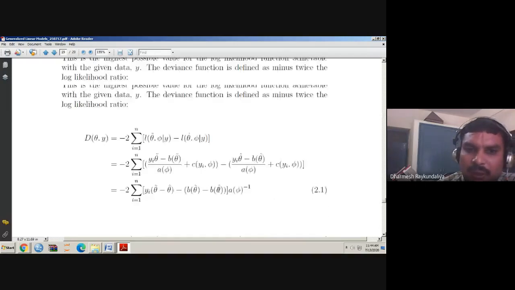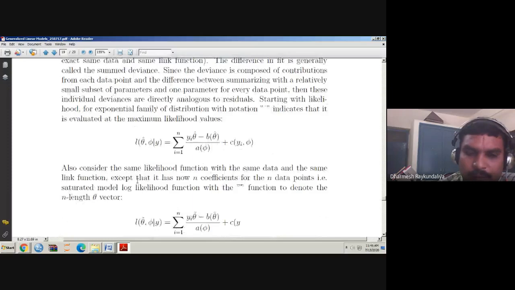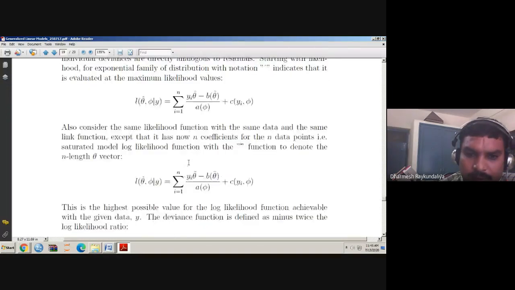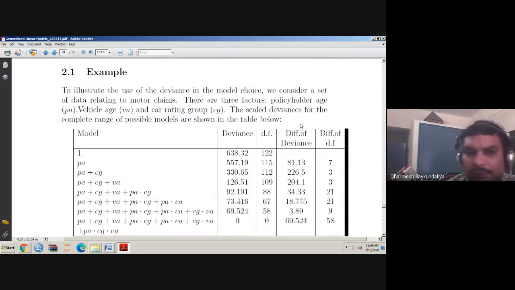I will see this part of calculating the deviance from the exponential family. But let me take this example to understand how the deviance is important. To illustrate the use of deviance in the model choice, we consider a set of data relating to the motor claims. मतलब कार एक्सीडेंट हुआ उसका claim किया है, so that is called the motor claims. This data is taken from the McCullagh.